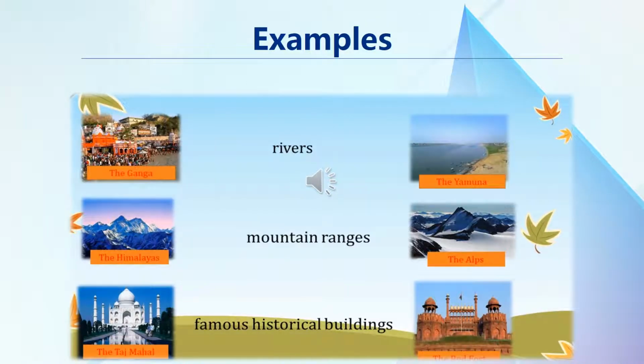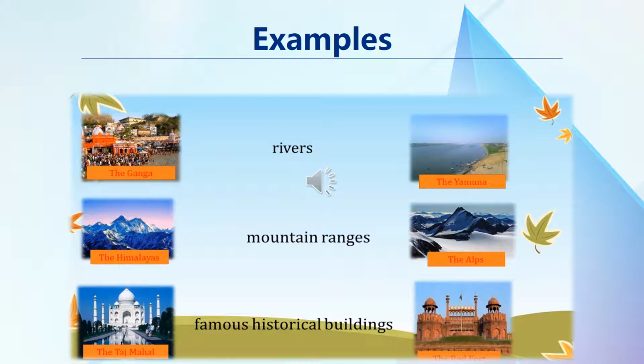Some more examples are there in front of which we use the definite article the. We use definite article the before the name of a river. For example, the Ganga, the Yamuna. We use definite article the in front of the names of mountain ranges.